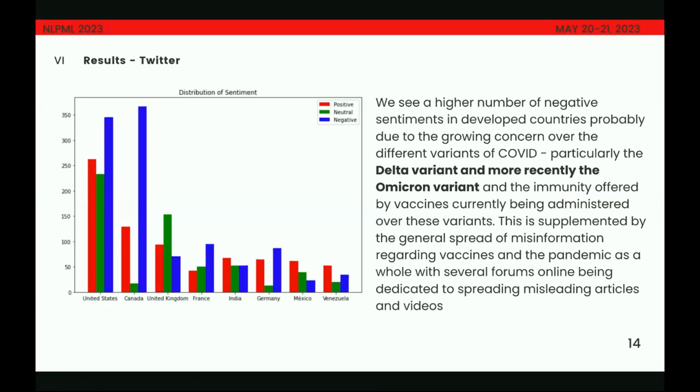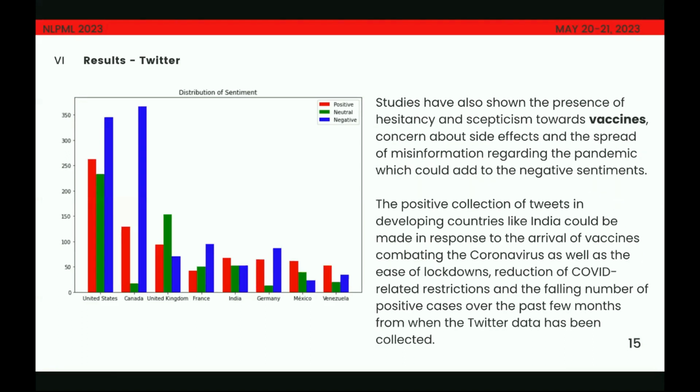So during the time that we had extracted this data, the Delta variant and the Omicron variant were being discussed a lot in news media as well, and there was this hesitancy, and there was a skepticism on how well the vaccines that had been rolled out in these countries would work against these variants. So there was also a general hesitancy towards vaccines in these countries as well.